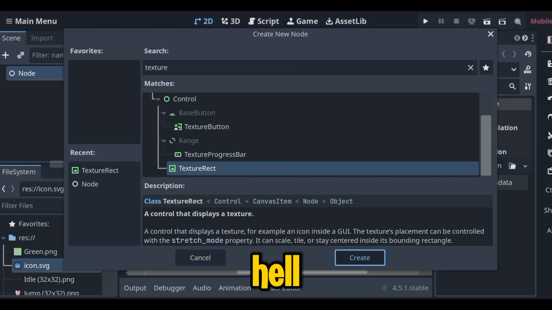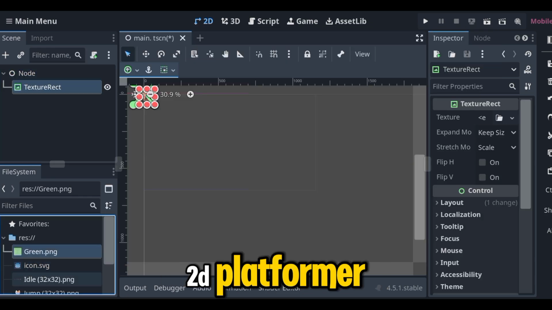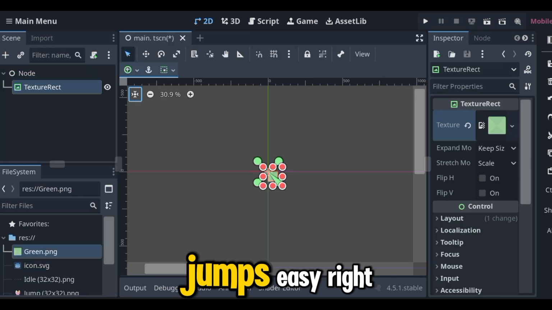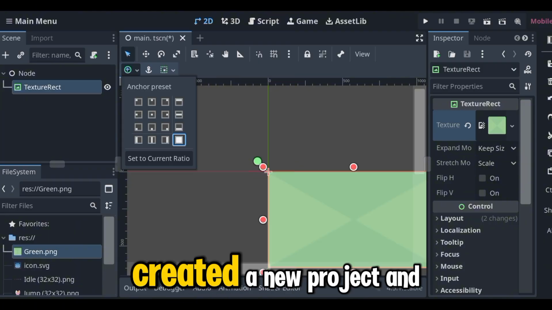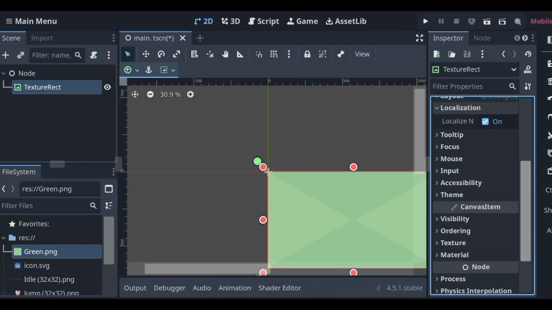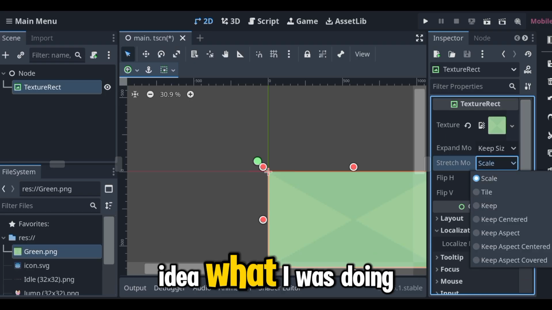in programming hell. It all started with one innocent idea. I'll make a small, cool 2D platformer, a player that runs and jumps. Easy, right? How hard could that be? I opened Godot, created a new project, and I was like, let's go. Then 2 minutes later, I realized I had no idea what I was doing.